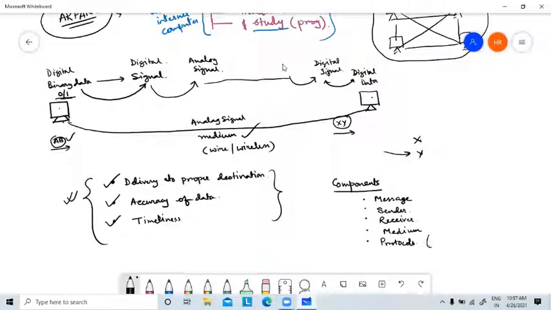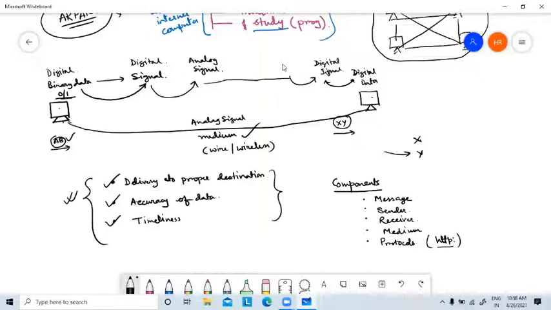I hope you have heard of the HTTP protocol, Hypertext Transfer Protocol, which is very important for our internet connection. So these are protocols. What is the meaning of protocols? Protocols means the rules and regulations for data communication. That's what are called protocols. So you must follow some rules.